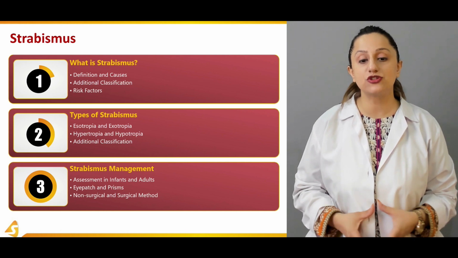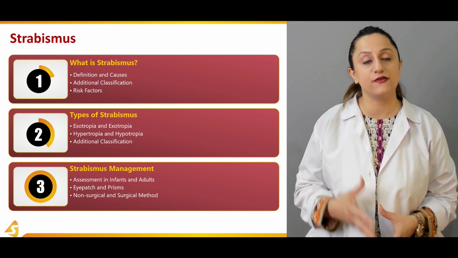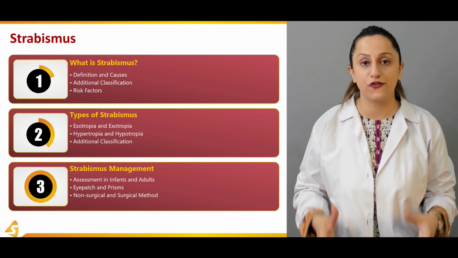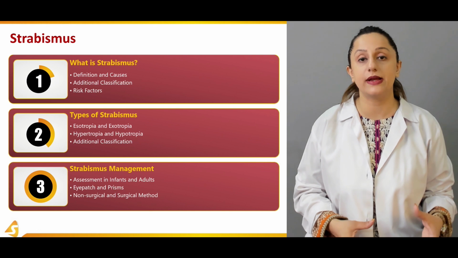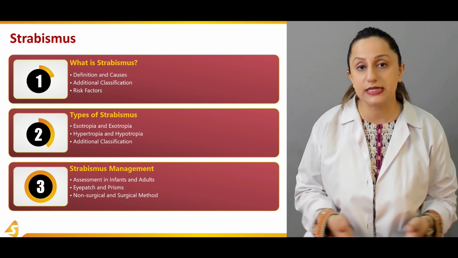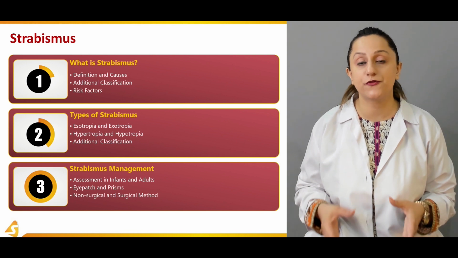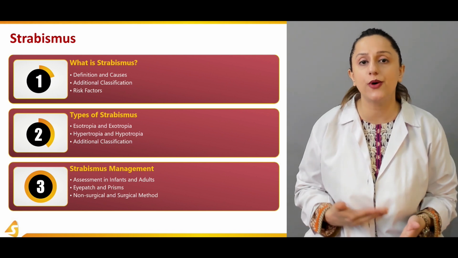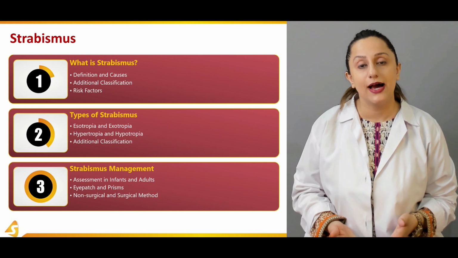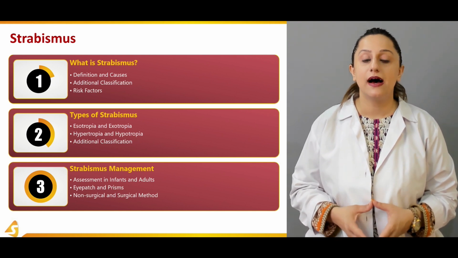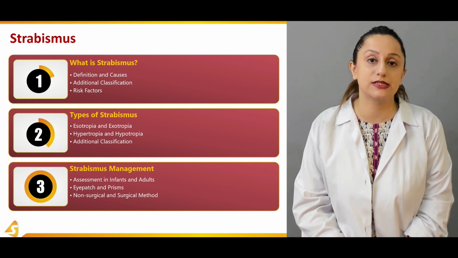In the third section, we'll be discussing the assessment in infants and in adults. We have both categories of patients: infants, the age group between 6 to 12, and the adult age group who are suffering from strabismus. How do we go about assessing these patients? We'll be discussing that in detail, and then the different treatment modalities that are present.